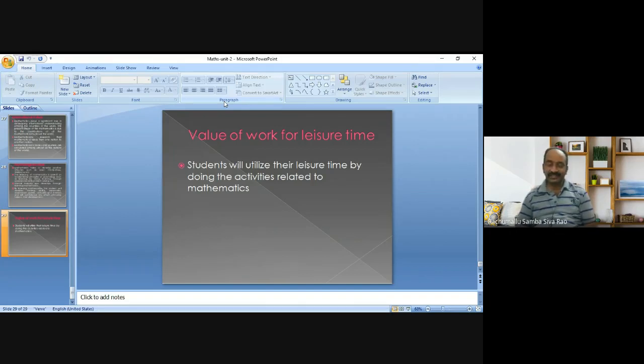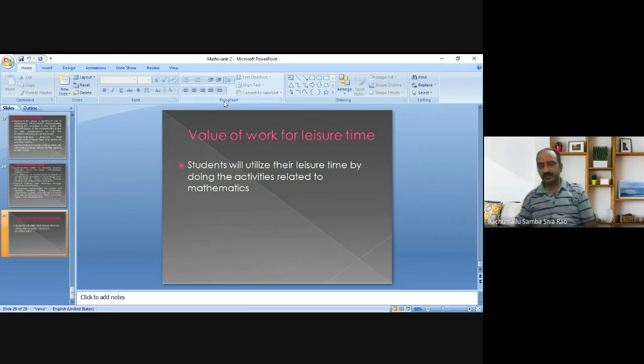He may utilize his leisure with proper activity because of mathematics. Students will utilize their leisure time by doing activities related to mathematics, like reading mathematics journals, reading the histories of mathematicians, solving mathematical problems, riddles, puzzles and magic squares, doing mathematics crossword searches, writing mathematical literature and articles, giving lectures, and participating in